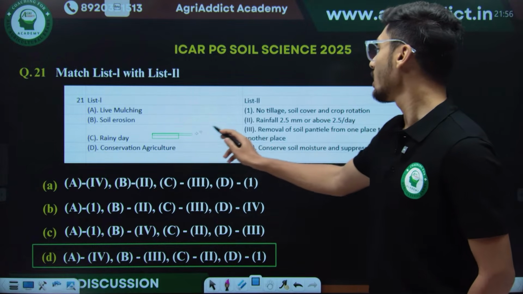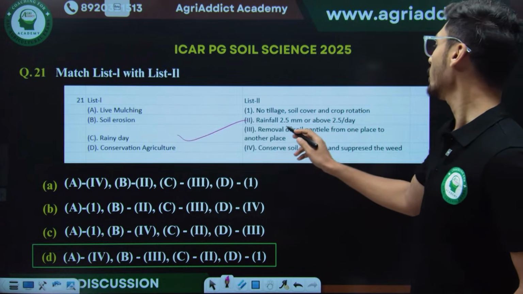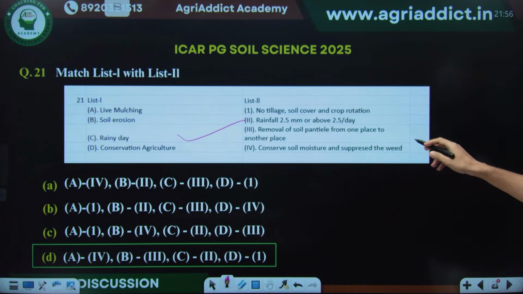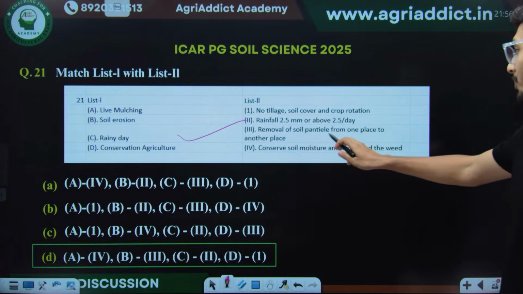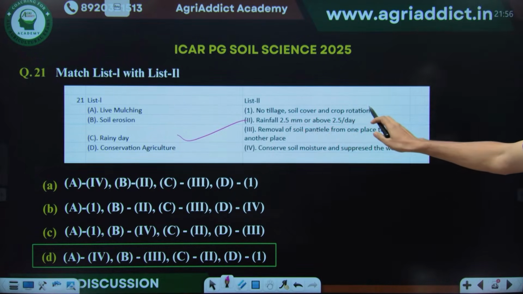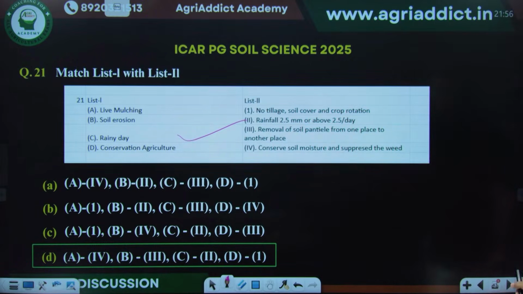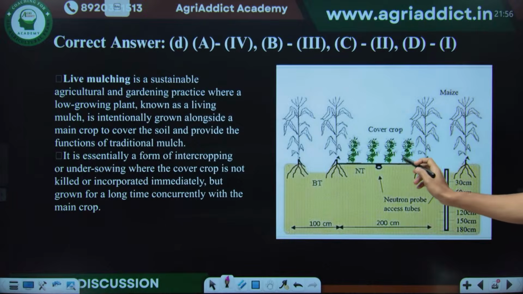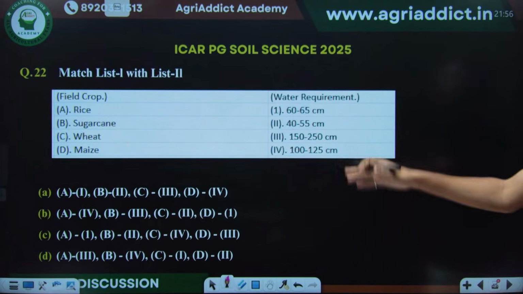A rainy day is when rainfall of 2.5 mm or above is observed. Soil erosion is the removal of soil particles from one place to another. Conservation agriculture is no tillage, soil cover and crop rotation. And live mulching conserves soil moisture and suppresses weeds. So here you can see how cover cropping helps in moisture conservation. Then we have the next question.